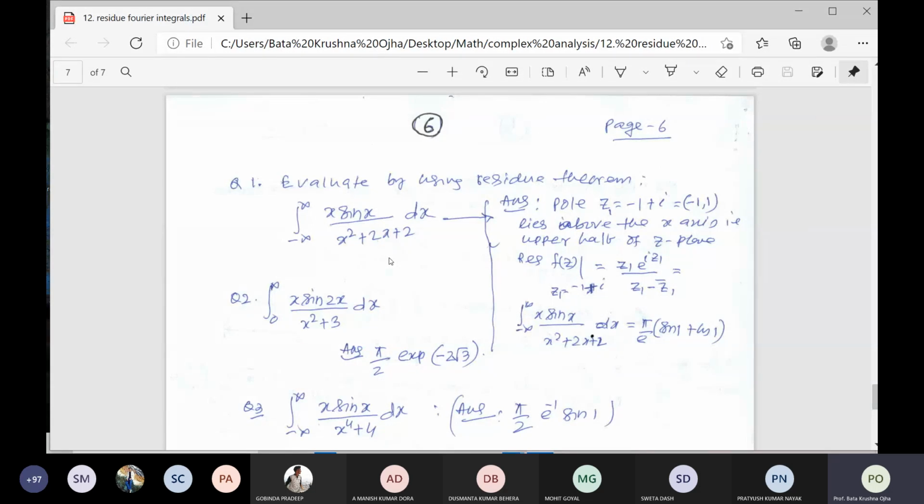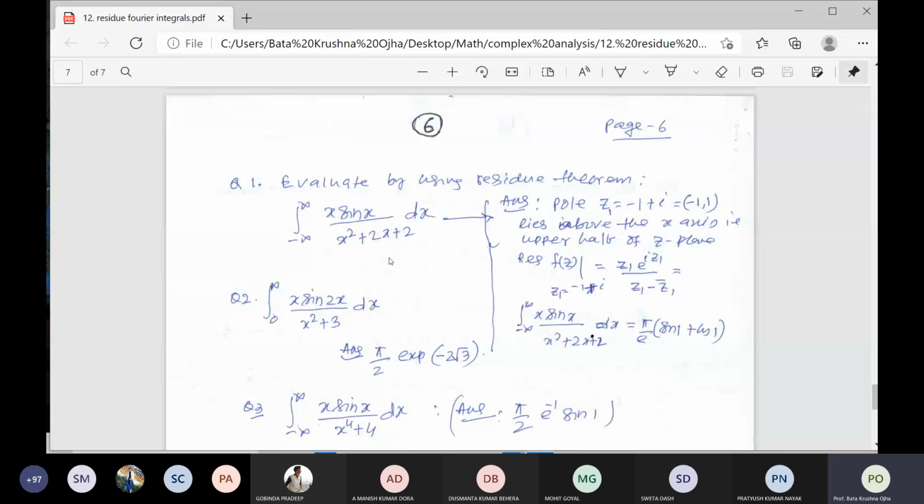Actually your aim is to calculate this result, x e to the power ix divided by x square plus 2x plus 2. Since your question has a sine function, you take the imaginary part of both sides and you will get the result. So first evaluate, then take the imaginary part. From the very beginning, if you write i, it will be confusing for you.